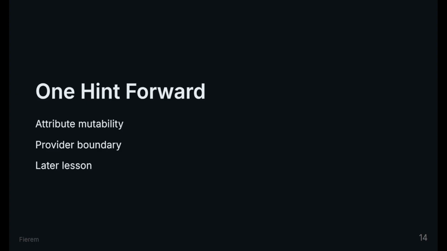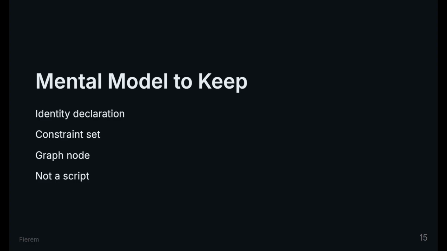Later, you will see how Terraform knows which attributes are allowed to change and which are not. That knowledge does not live here, it lives at the provider boundary. A resource block is an identity declaration, a set of constraints, a node in a dependency graph. It is not a procedure, it is not an instruction, it is not a script. Hold this model, everything builds on it.